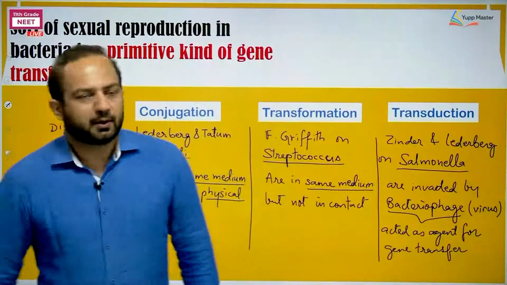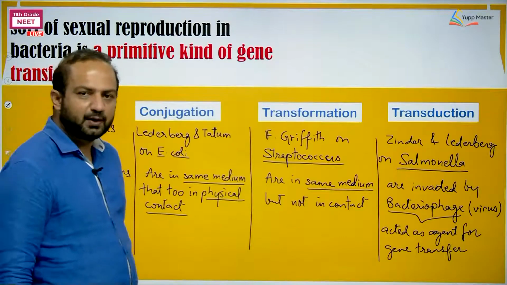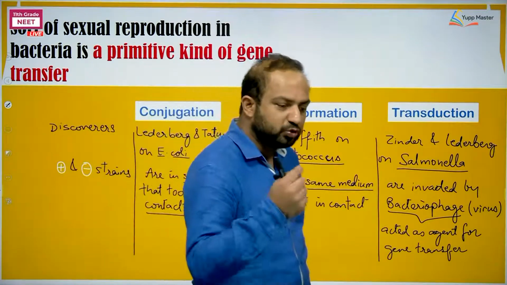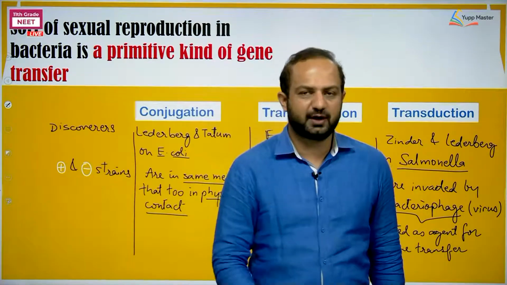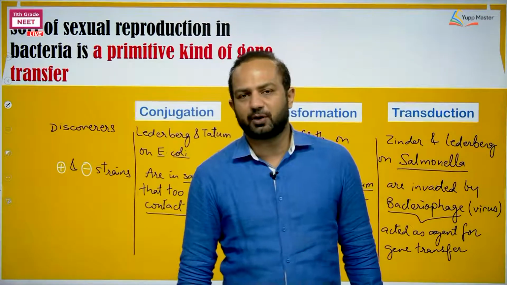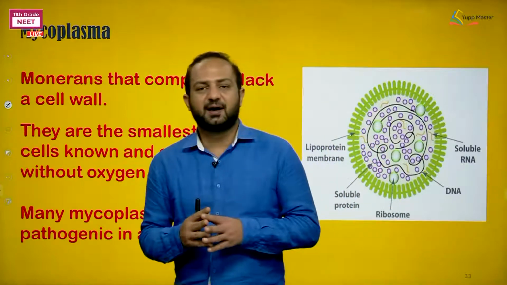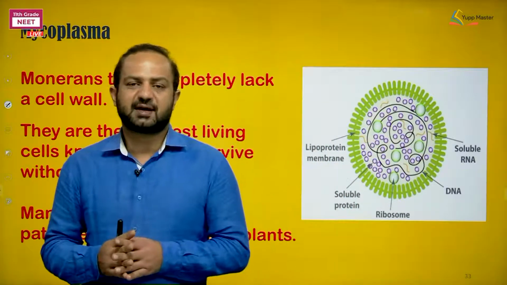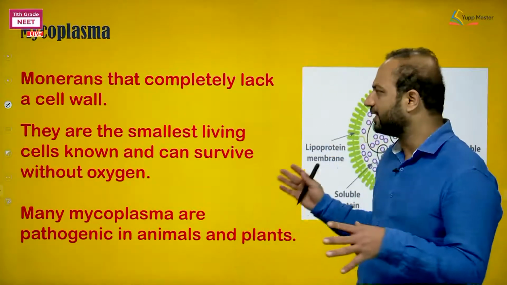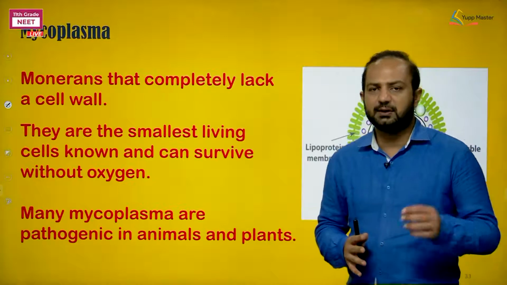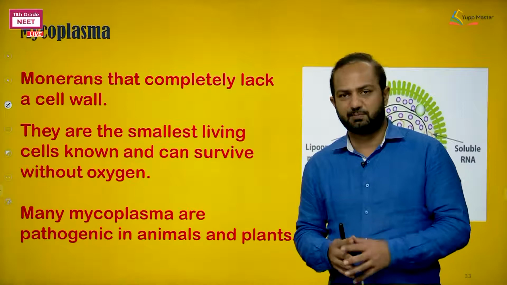Here is the sort of sexual reproduction in bacteria that we have studied. Now, this is towards the conclusion of bacteria or the kingdom Monera. One example which is still important for us is Mycoplasma. Now the Mycoplasma is something different. The brief things mentioned in the NCERT are here, but we need to know a little bit more about these monerans, these Mycoplasma in particular.